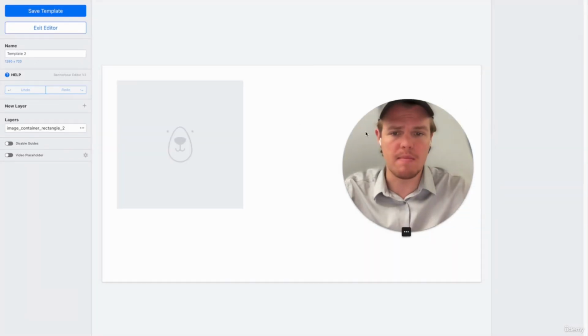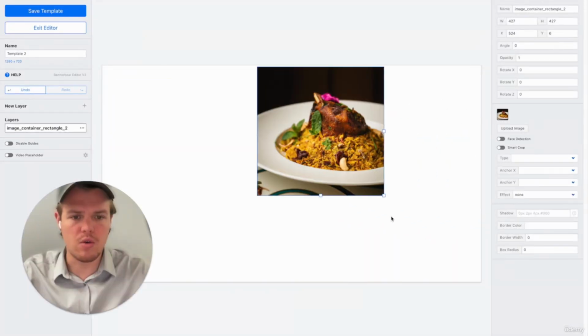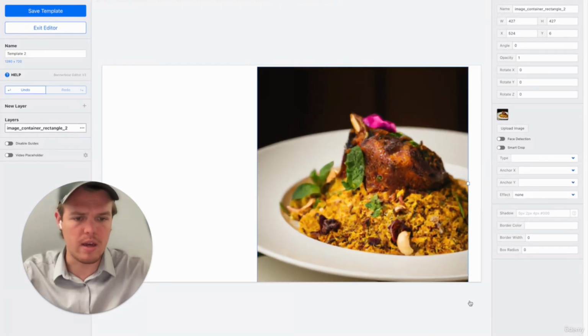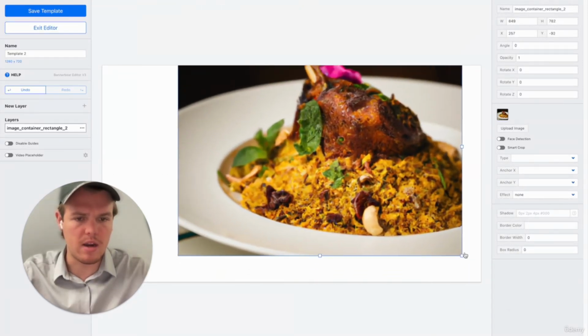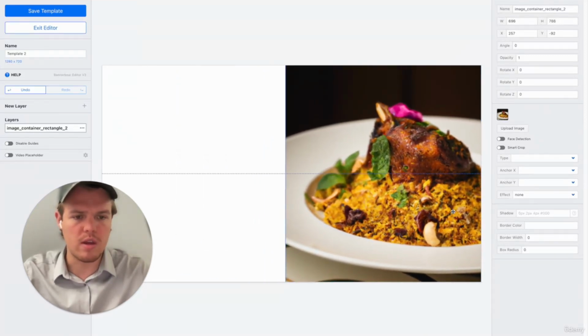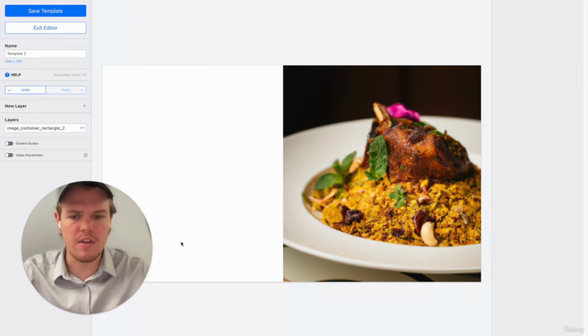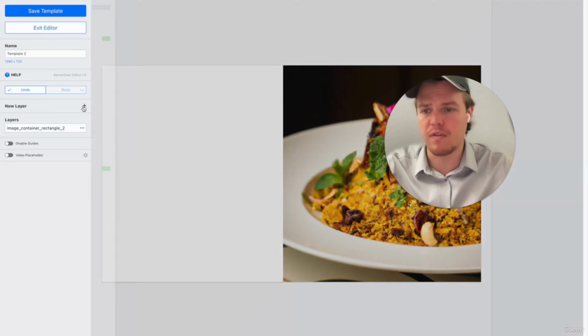So I'm going to use image rectangle here. And then I'm going to go ahead and say upload image. Perfect. So the image has been uploaded. I'm going to just go ahead and drag this. And then as we see here, this doesn't look bad at all. So this is going to be the AI generated image here. Drag this right here. And then let's go ahead and add the thumbnail text to this, so we can have the text that we created in our Zapier flow show up here.